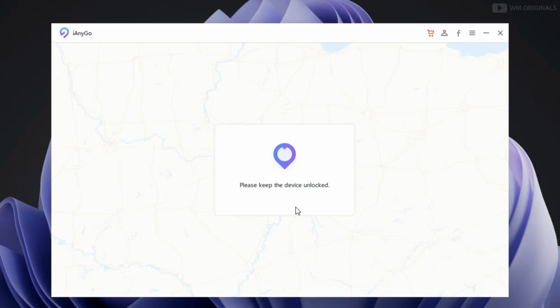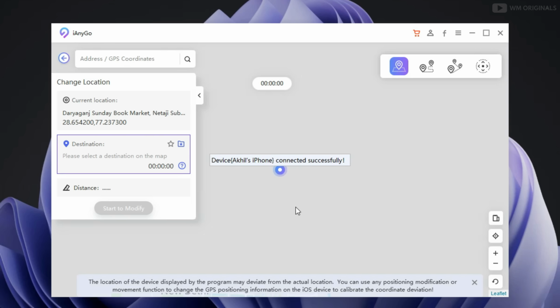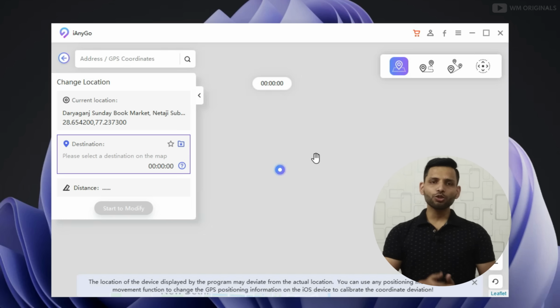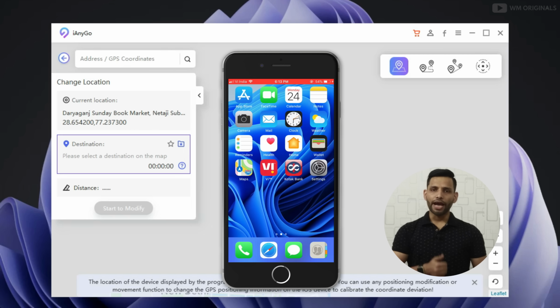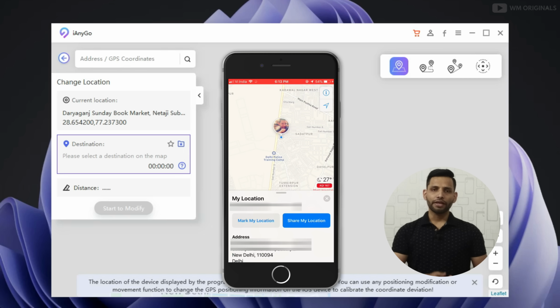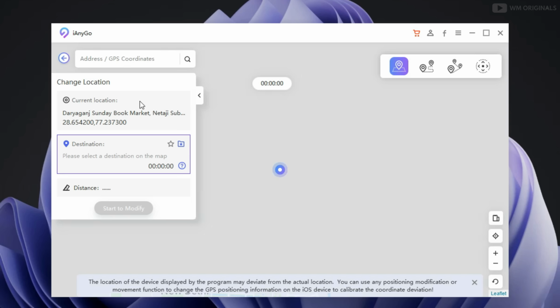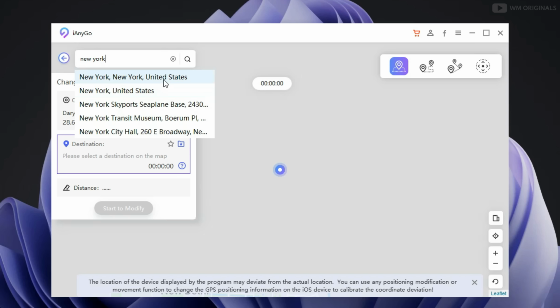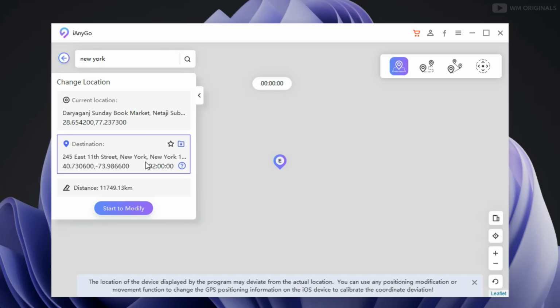Once this process is completed, it will show your device's current location. And see, here it mentions my current location is Delhi, India. Now let me show you my current location on iPhone, and for that let's open Maps. Now see, here it shows my current location as Delhi, India. Now let's move to some different place. Let's search for New York. Here it shows many options. Let's select the first one, New York, United States.